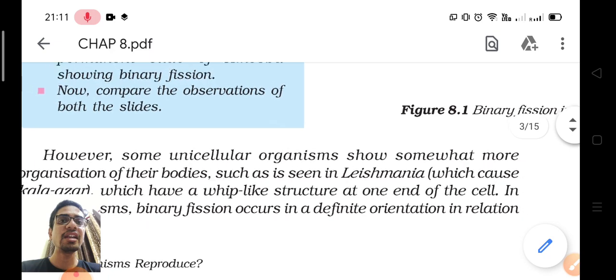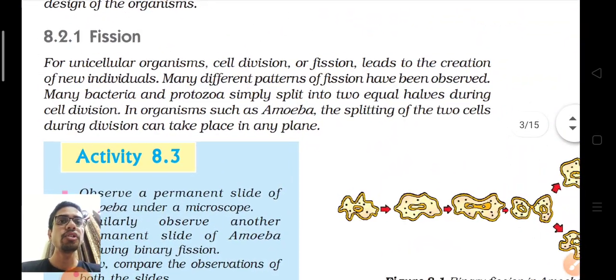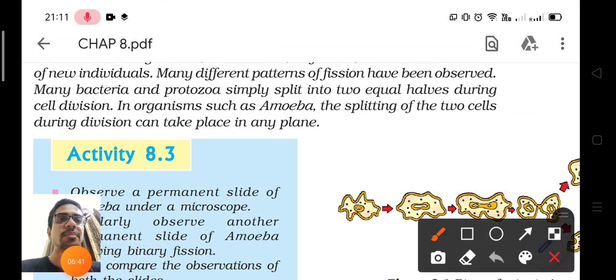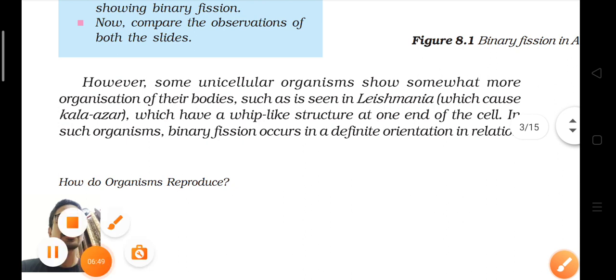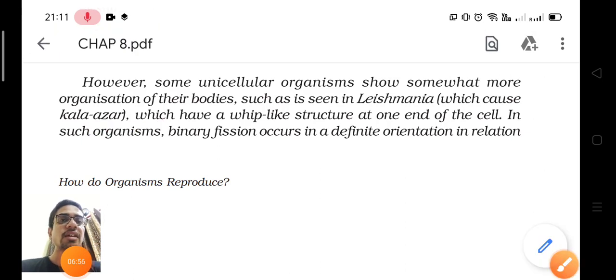You should read it in your NCERT book. For unicellular organisms, many bacteria and protozoa simply split into two equal halves during cell division. For example, amoeba. There are other organisms like leishmania. Leishmania से काला जार जो disease होती है.